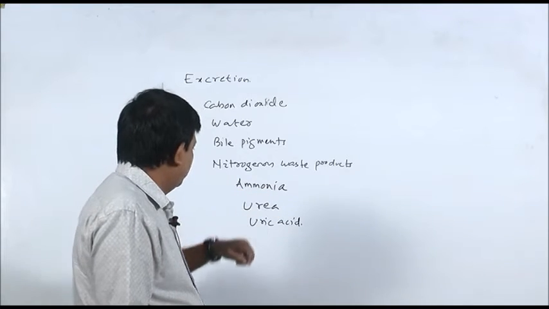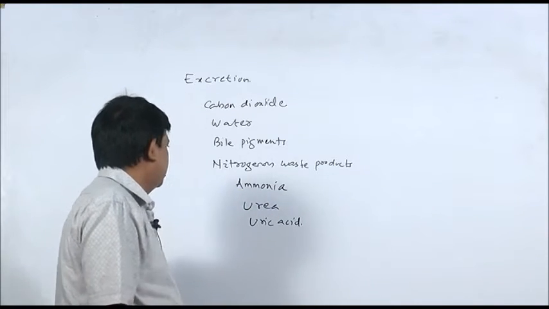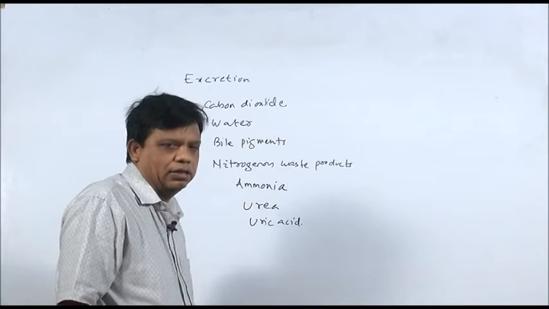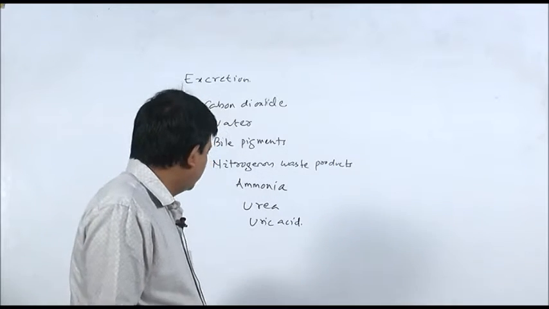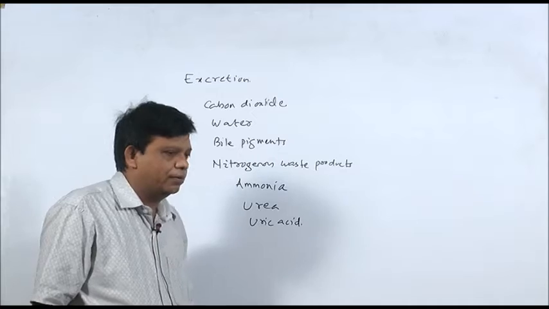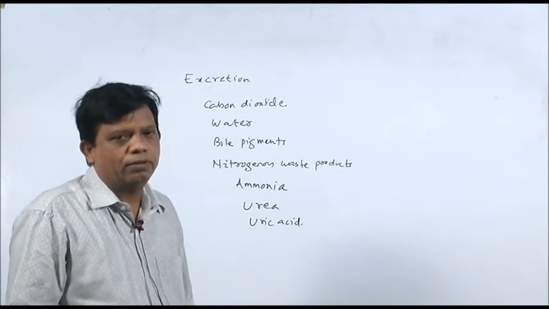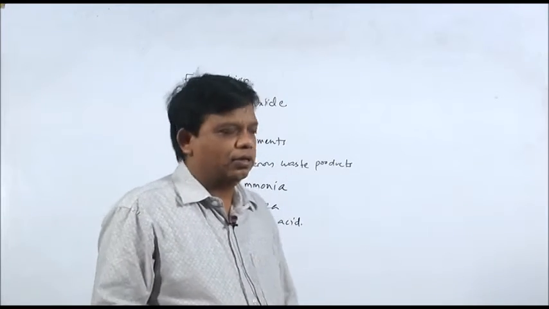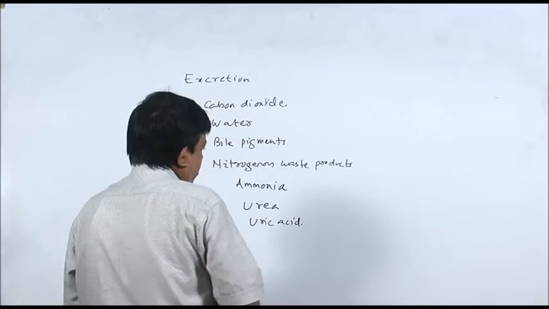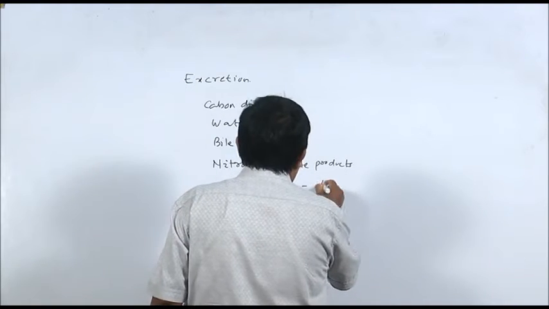There are some animals where the nitrogenous waste material from the body is removed in the form of ammonia. Those organisms are called ammonotelic organisms.